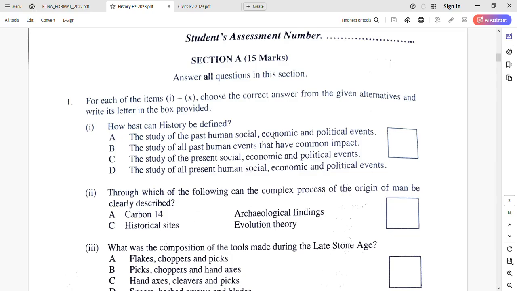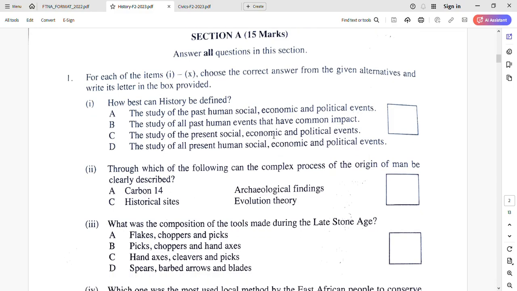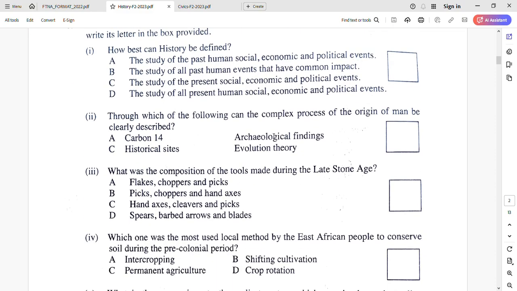So this is number 1, and it has item number 1 up to item number 10. As you see, those are multiple choices. Write the answer on the space provided. Make sure you are smart. We are advising the students that when writing the letter there, because the answer should be a letter. For example, how best can history be defined?